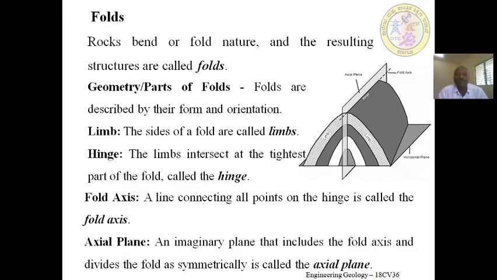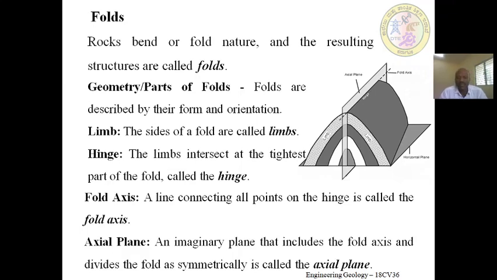Folds. Rocks bend or fold in nature, and the resulting structures are called folds. If a rock shows any bent or bending nature, that is also called a fold. So, parts of a fold: there is a limb. The limb is the side or arm of a fold. The hinge: the limbs intersect at the tightest part of the fold.